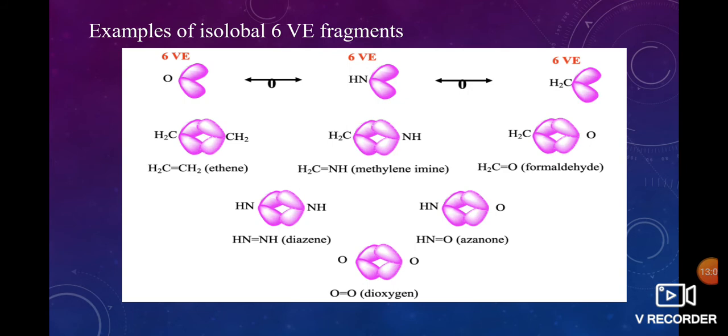In this, the number of frontier orbitals is equal to 8 minus, in this example 6 valence electrons are present, so the number of frontier orbitals is equal to 8 minus 6, that is 2 frontier orbitals.